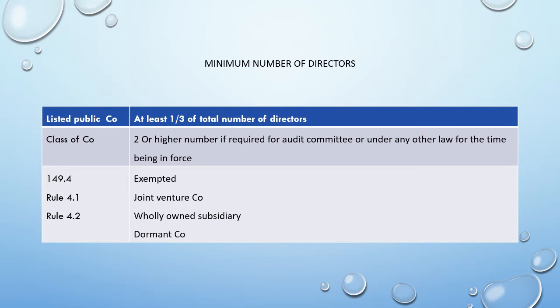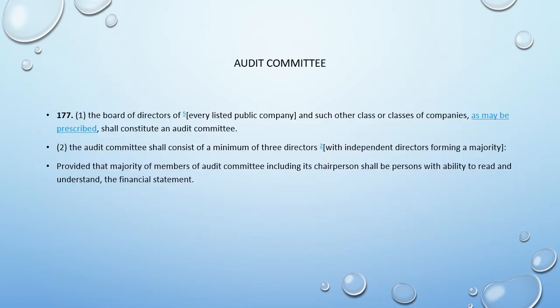So, minimum number of independent directors to be appointed. Listed company: at least 1/3 of the total number of directors. Other class of companies: 2 or a higher number if required under the audit committee or any other law for the time being in force. Exempted companies are joint venture company, wholly owned subsidiary company, and a dormant company.